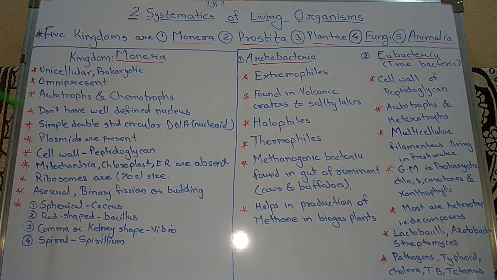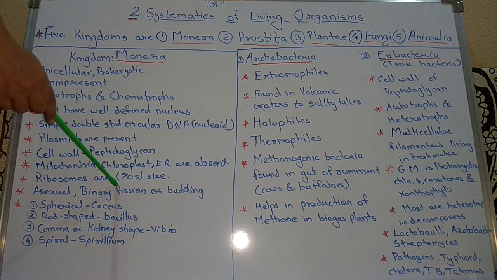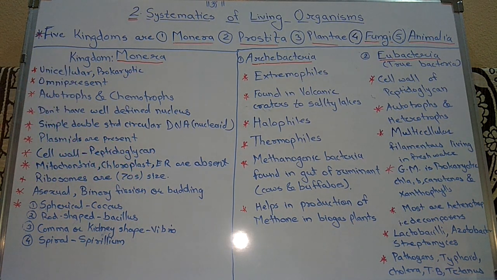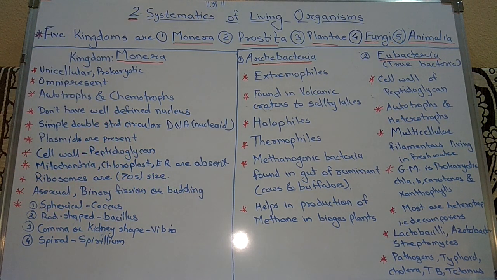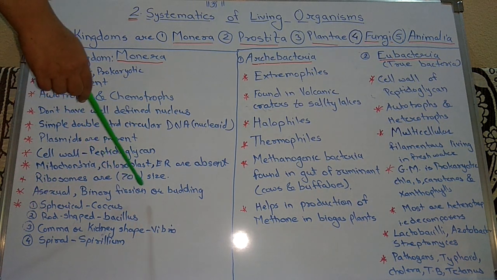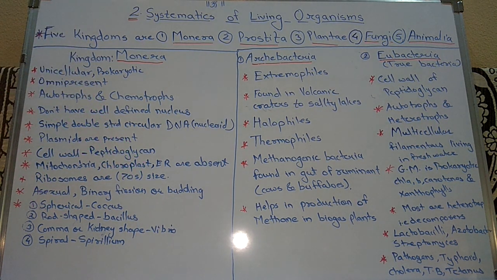Ribosomes are smaller in size than in eukaryotes, that is, 70S ribosomes are present. The mode of reproduction is asexual, by means of binary fission or budding. Sexual reproduction is totally absent in the kingdom Monera.